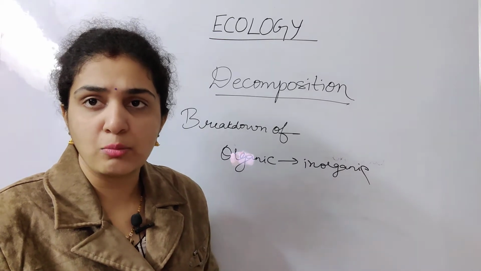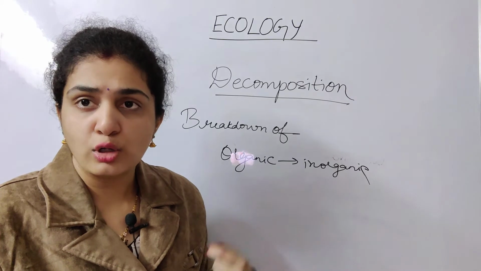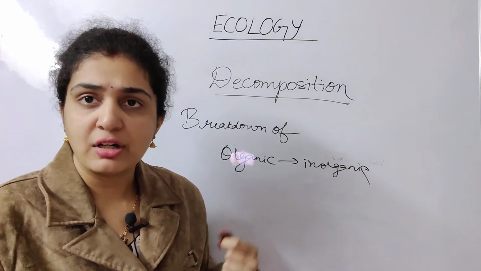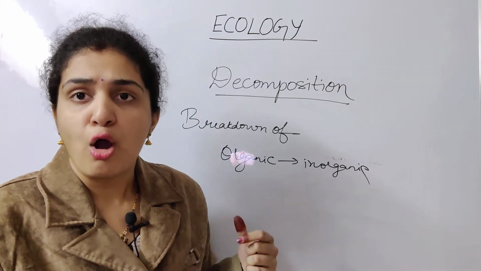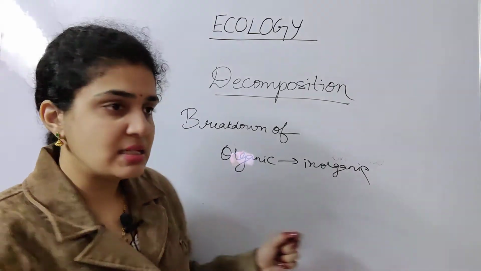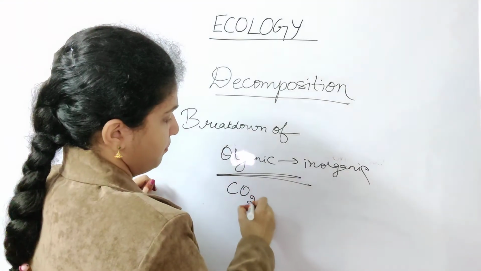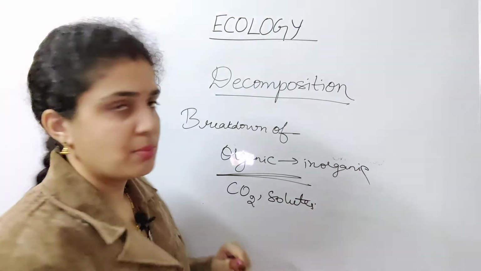It is broken down into small molecules. Or the solutes which we consume, like glucose and all, everything is converted. This process of conversion or breakdown of organic molecules into inorganic molecules is called decomposition, like CO2 or numerous solutes. Anything you can say as decomposition.